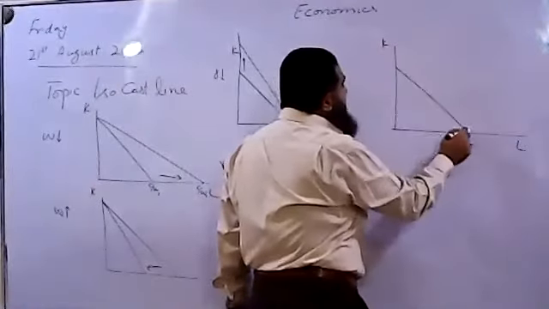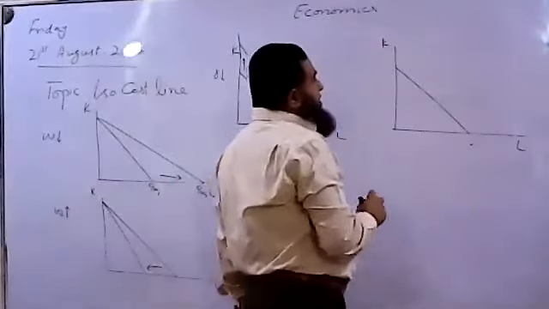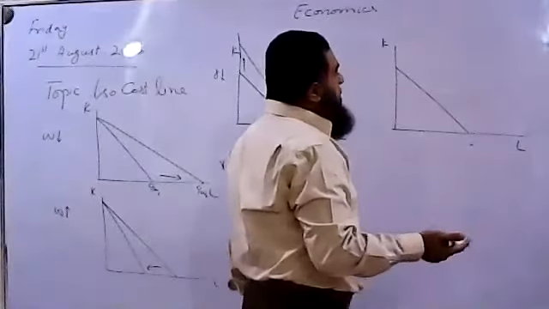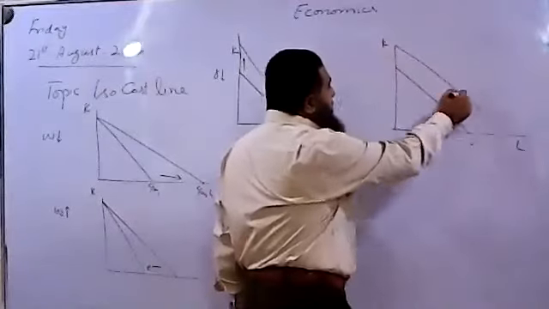Now see, this is one isocost line. If the firm wants to produce more, it is hiring more labor and more capital. Then what happens?